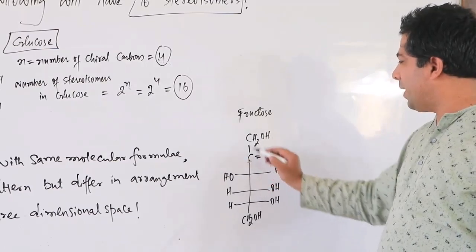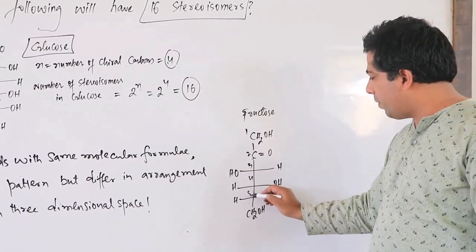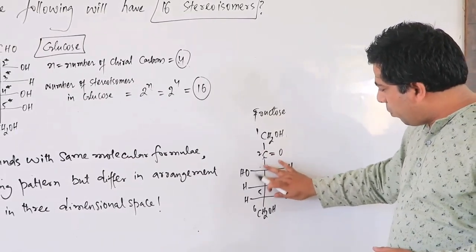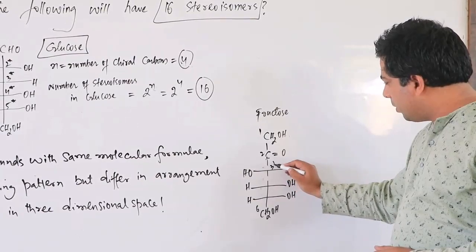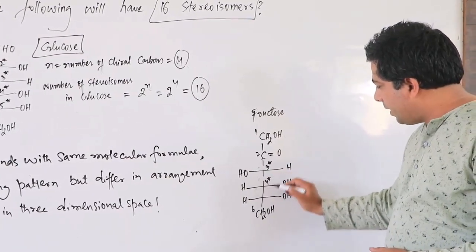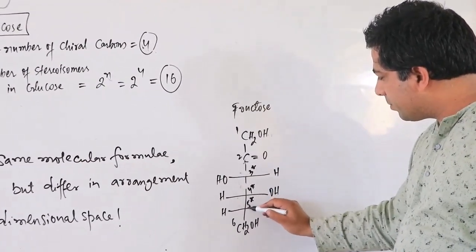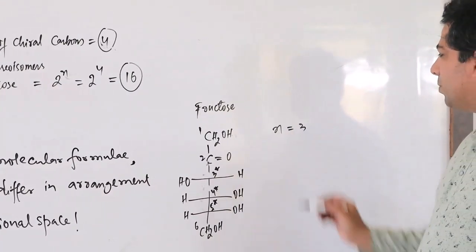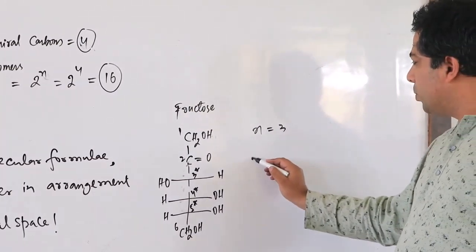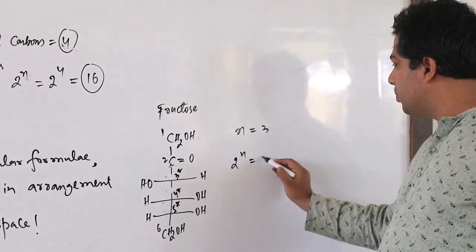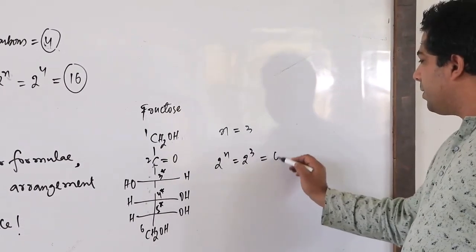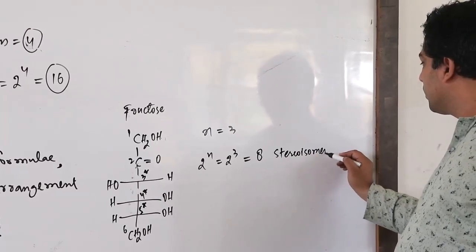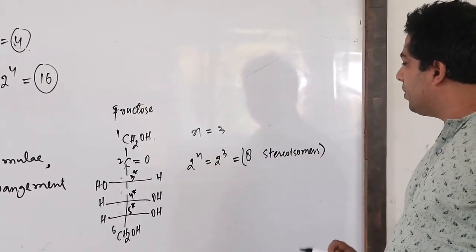It has 6 carbons, but the chiral carbons are the third, fourth and fifth. So we have 3 chiral carbons. Using 2 to the power n, the number of stereoisomers is 2 to the power 3, that is 8. So fructose will have 8 stereoisomers.